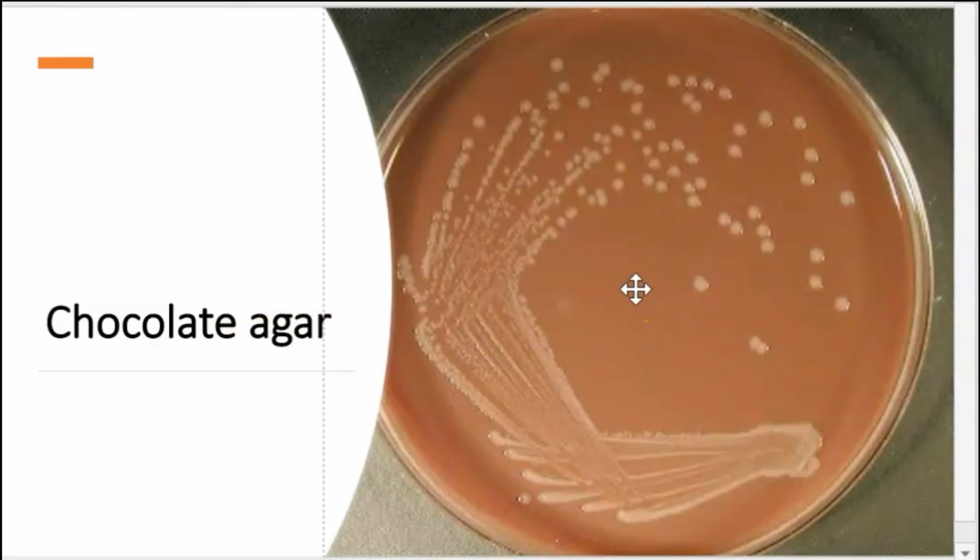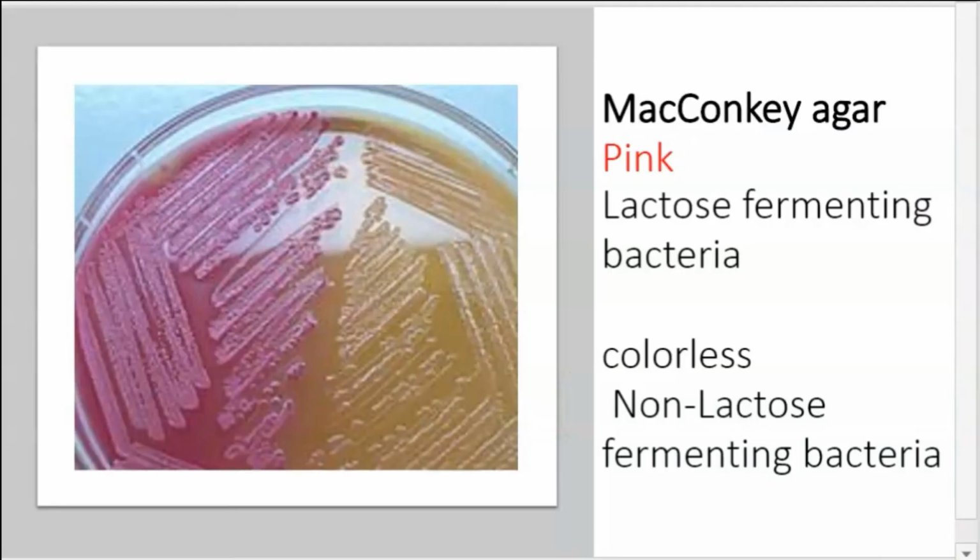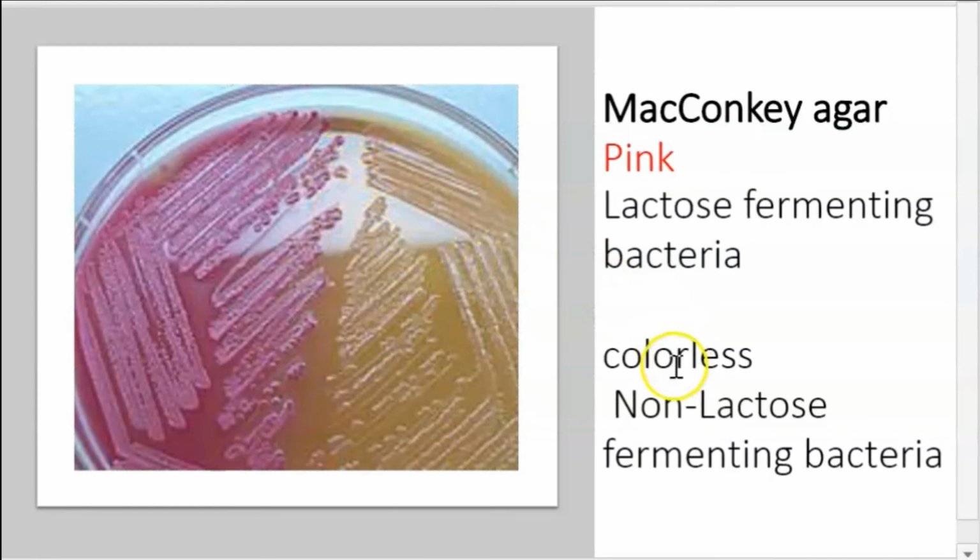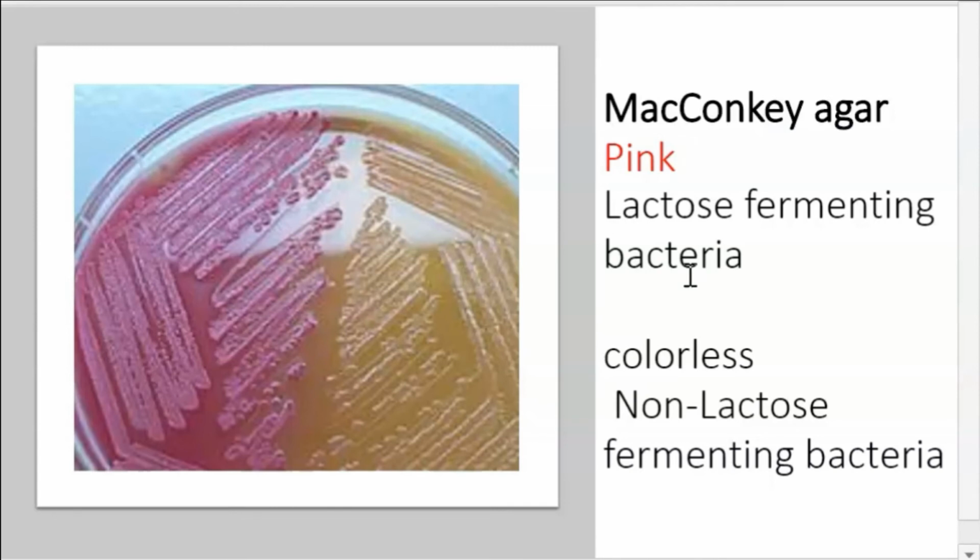MacConkey agar gives two different types of colony, pink and colorless. Pink colony means that the bacteria is lactose fermenting bacteria, means it is a bacteria that ferments lactose. And if you see a colorless colony, it means that the bacteria is non-lactose fermenting, and don't forget, it doesn't ferment lactose in the media.